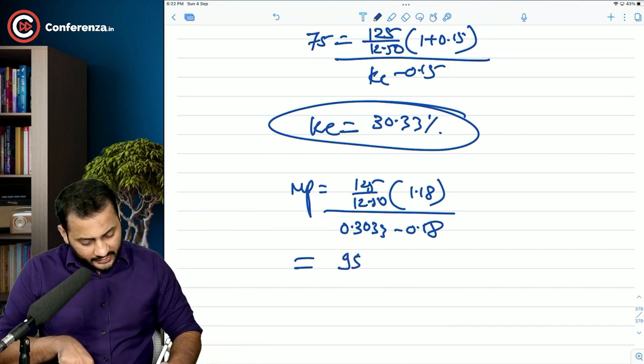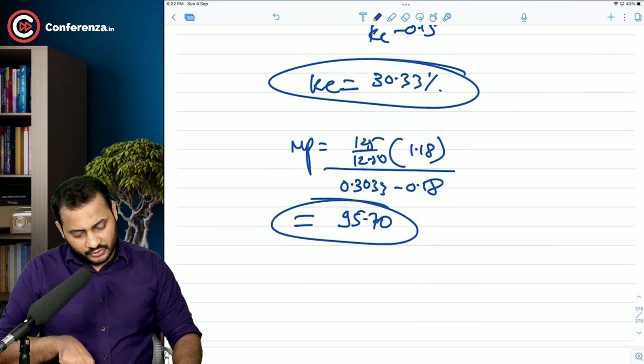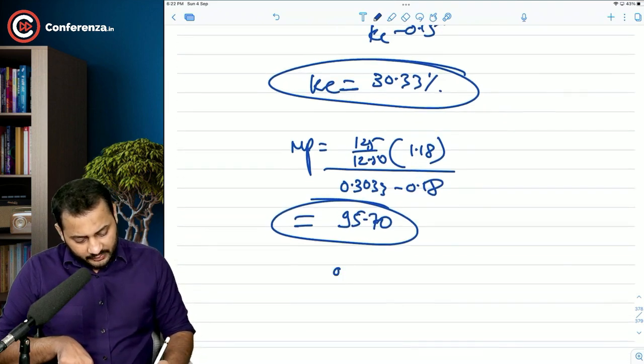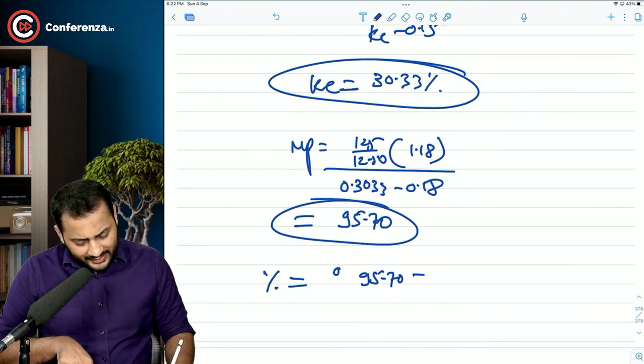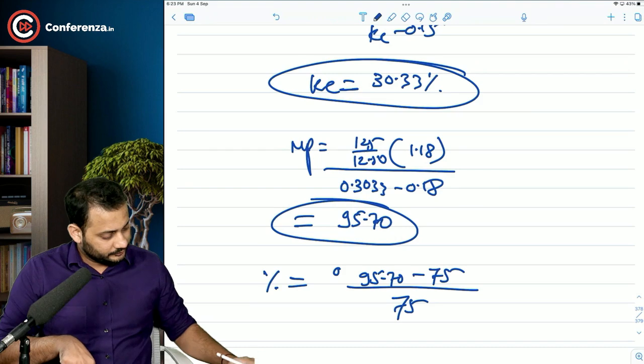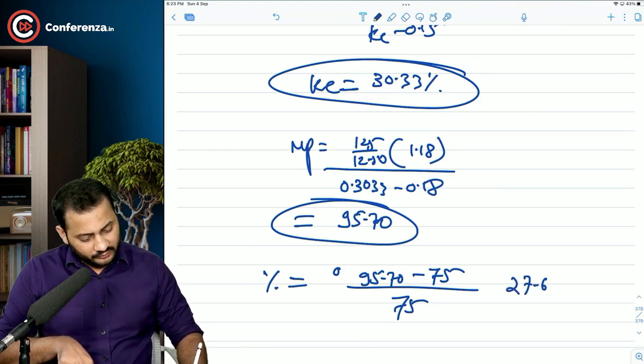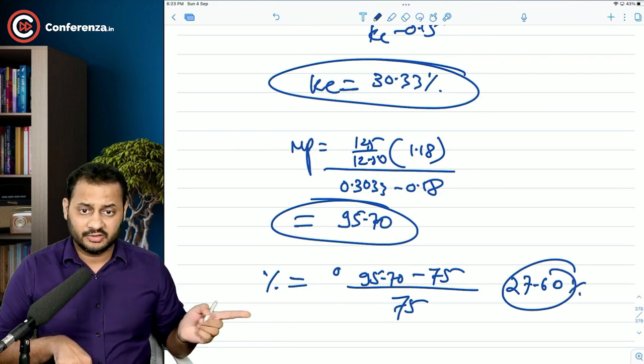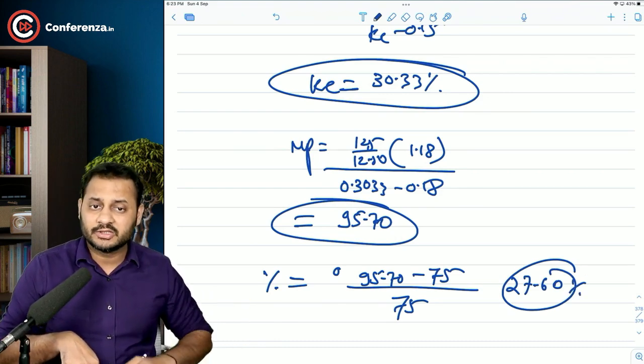That comes to 95.70. So you can clearly see that the premium in terms of percentage is 95.70 minus current market price 75 divided by 75. And the premium is coming to somewhere like 27.60%. This premium is lesser than the previous method's premium.